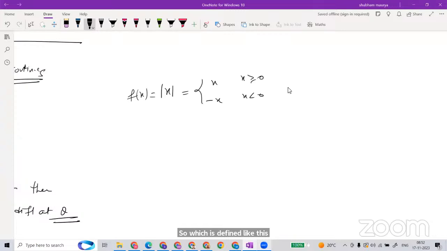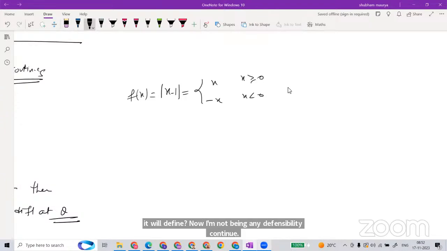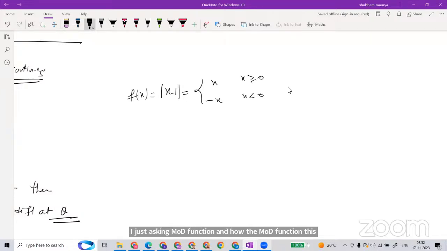At 0 it is not clear, so I am just making a small change, and at -1 I am saying, can you tell me how it is defined? I'm not doing any differentiability or continuity now. I'm just asking how the mod function is written stepwise, with mod x -1 there. How would you write it here?